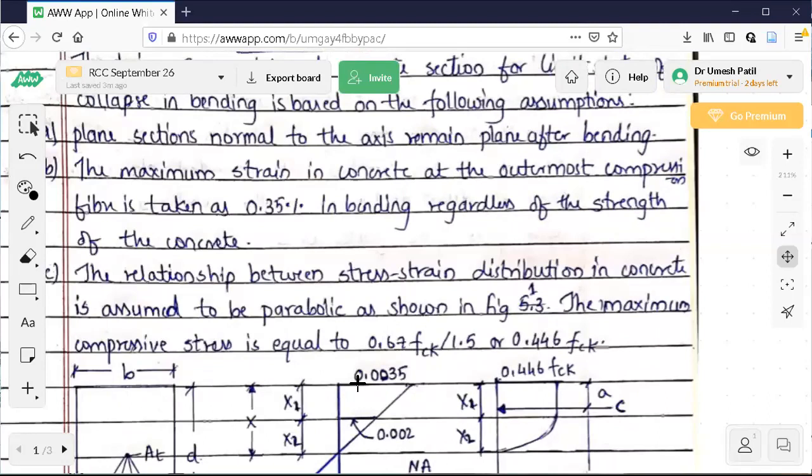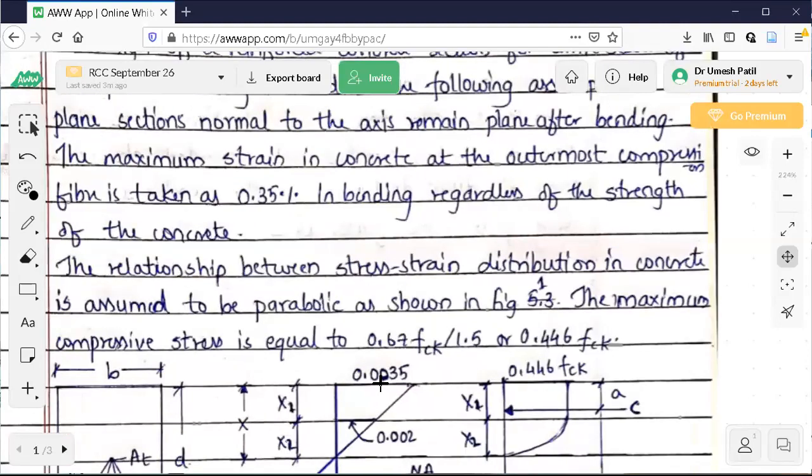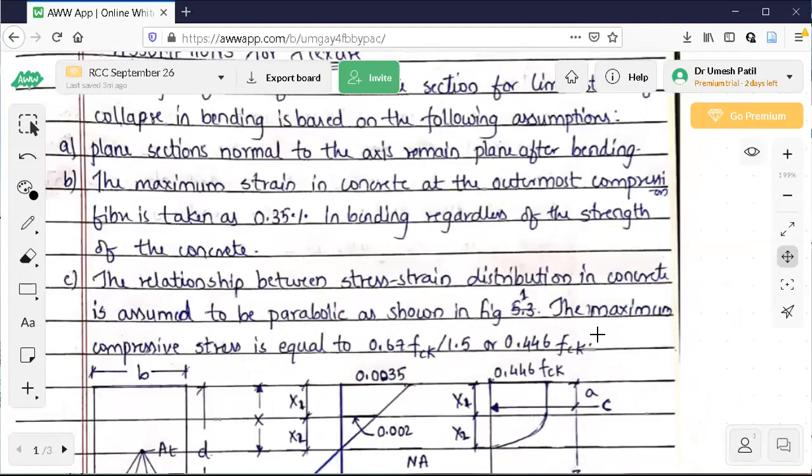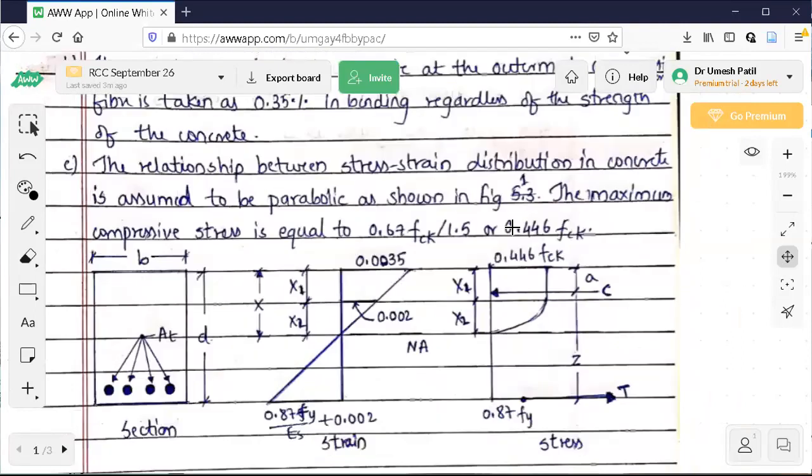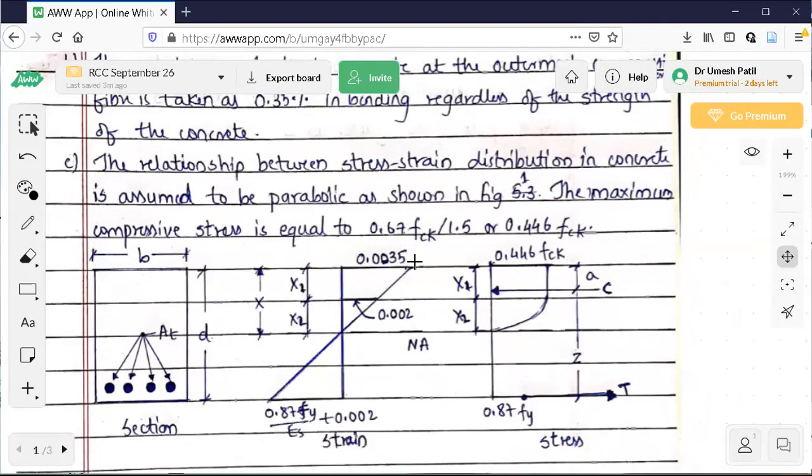This is our assumption actually. 0.35% is nothing but 0.0035, which is written in the strain diagram. How this value is obtained, you should understand all this.